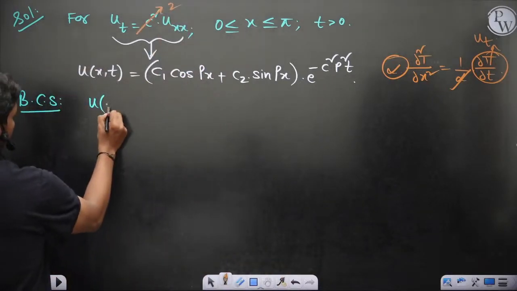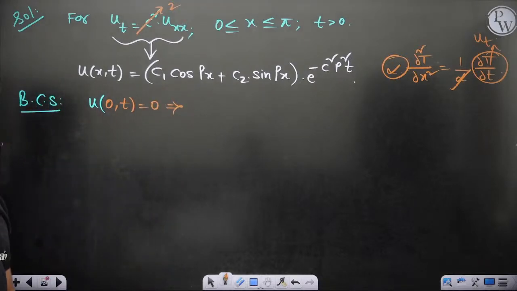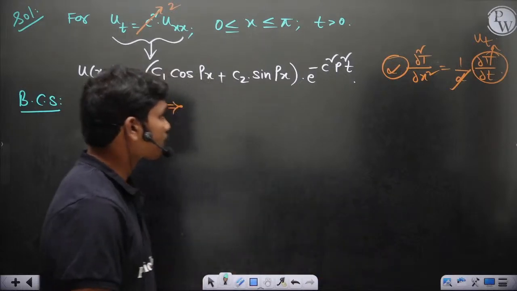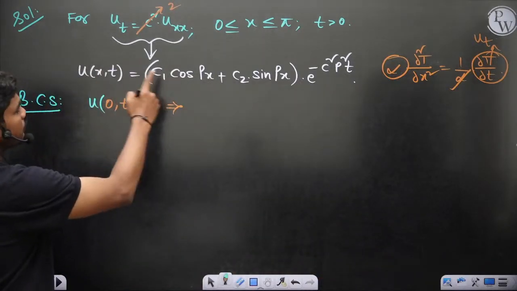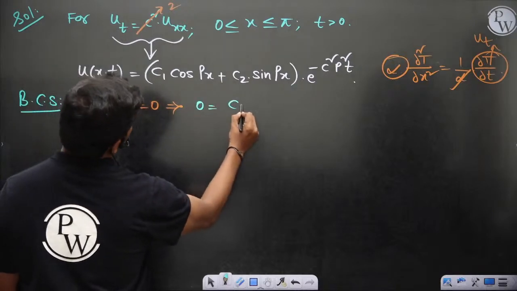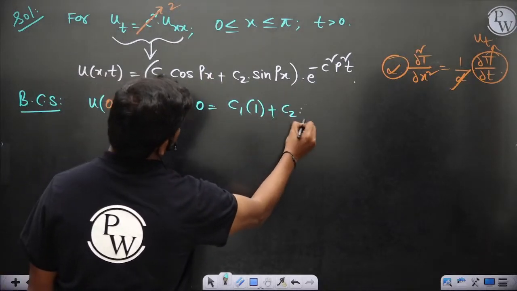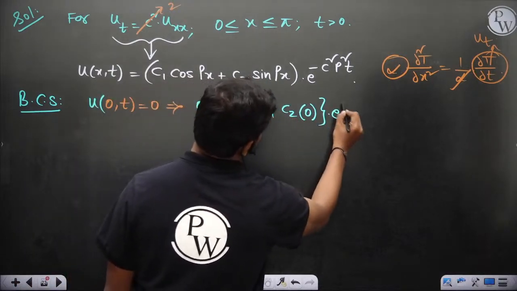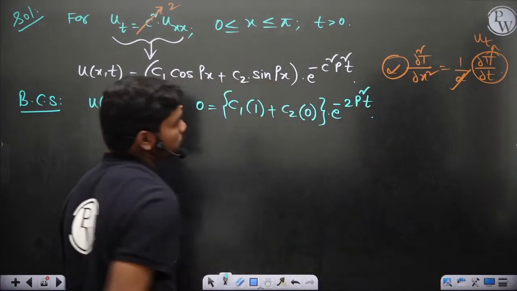So u(0, t) is equal to 0, which implies this function is 0 when you put x equal to 0. So 0 is equal to c1 (cos 0 is 1) plus c2 into sin 0 into e power minus c square, which is 2, so 2 p square t, this would be the function.